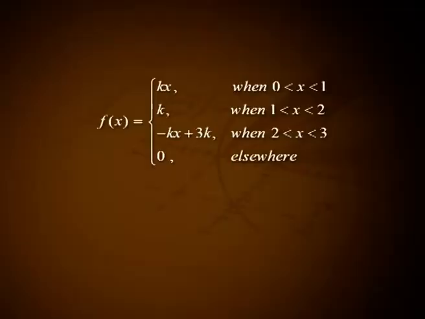A continuous random variable x has PDF given by f of x equal to kx when 0 less than x less than 1, k when 1 less than x less than 2, minus kx plus 3k when 2 less than x less than 3, and 0 elsewhere. Number 1, find k. Number 2, find capital F of x.